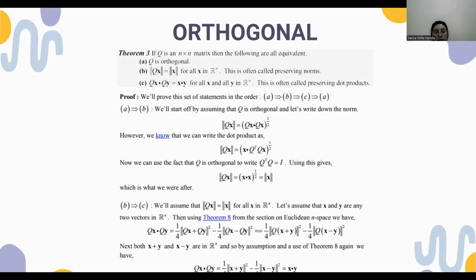We will assume that the length of Qx equals the length of x for all x in Rn. Let's assume that x and y are any two vectors in Rn. Then using theorem 8 from the section on Euclidean n-space, we have Qx dot Qy equal to